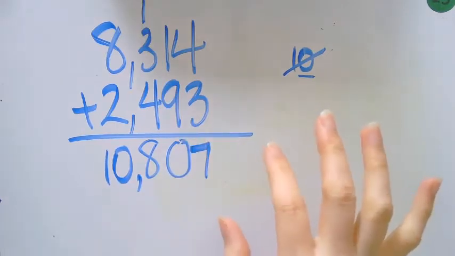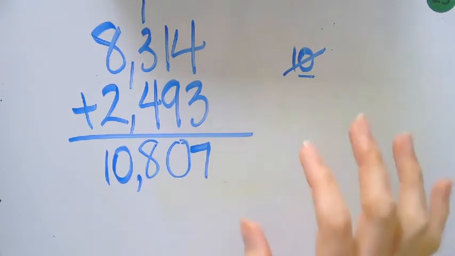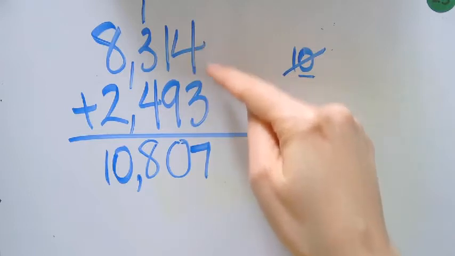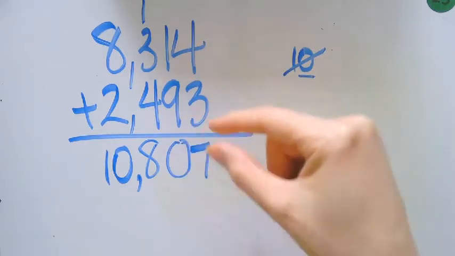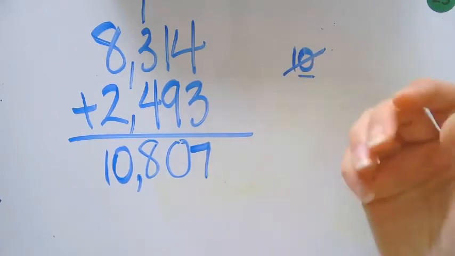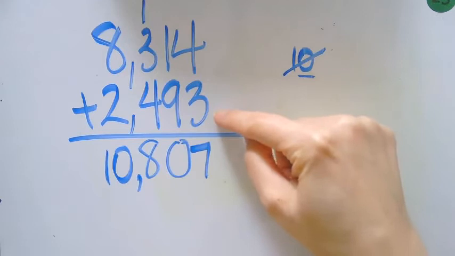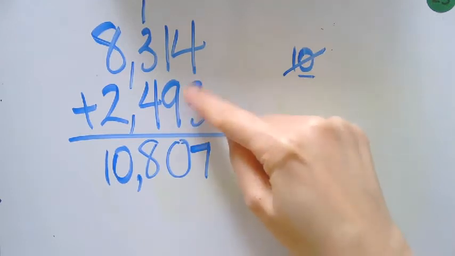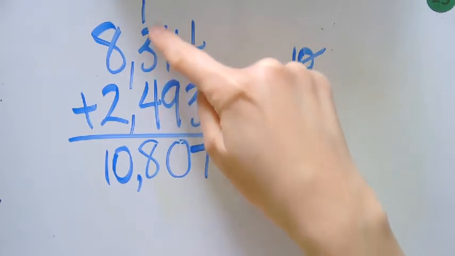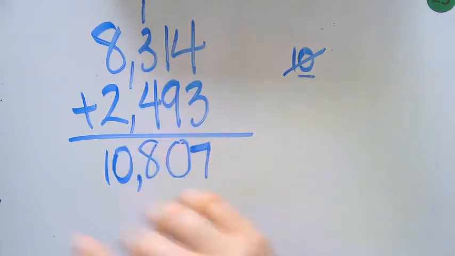When you're working on any kind of math or any kind of work in general, it's best practice to check your work. So just go over. So if I went from 4 to 3, this time I'm going to do it a little bit different so that I'm not doing the exact same thing, likely to make the same mistake if at all. Okay, so I'm going to go this way. 3 plus 4, 7. 9 plus 1, still 10. Carry my 1. 4 plus 3 is 7, plus 1 is 8, 2 plus 8 is 10. Okay, so it's always best practice to check your work. Okay, we're going to do one more, again, just for a review before we get into our word problems.